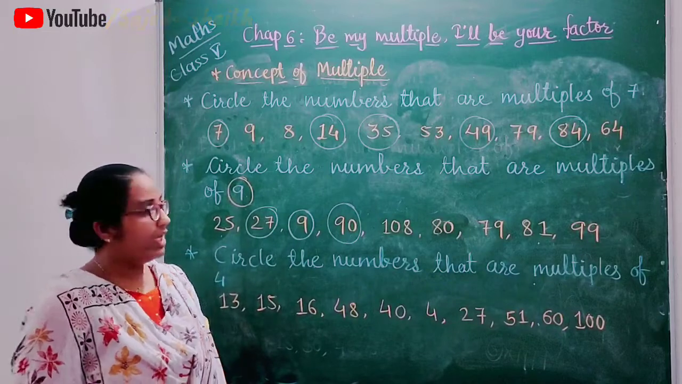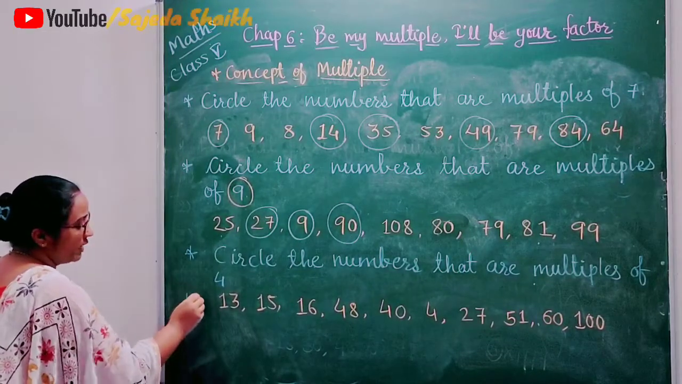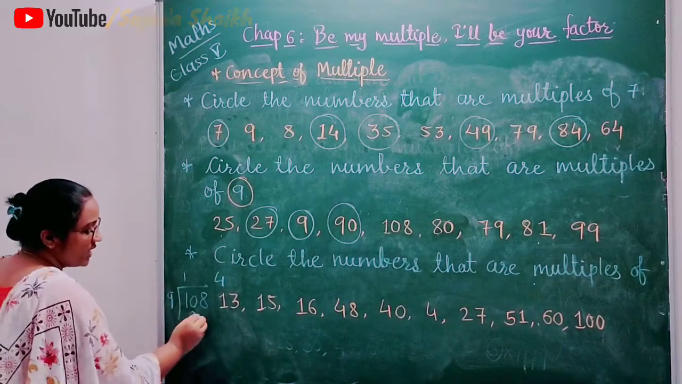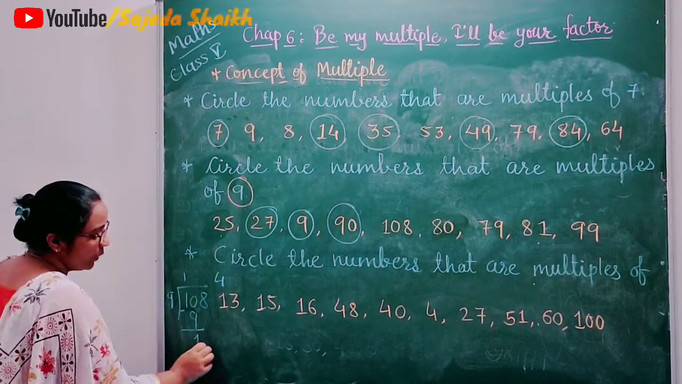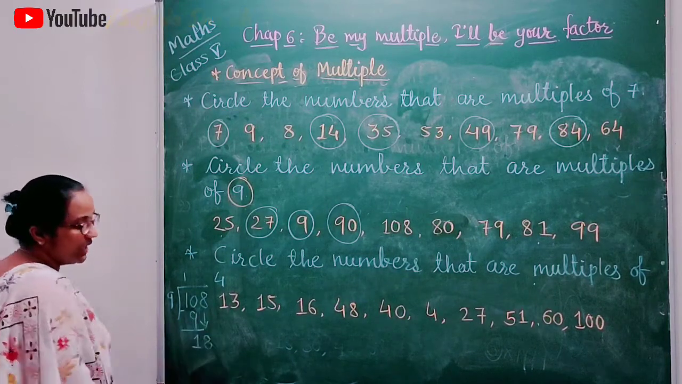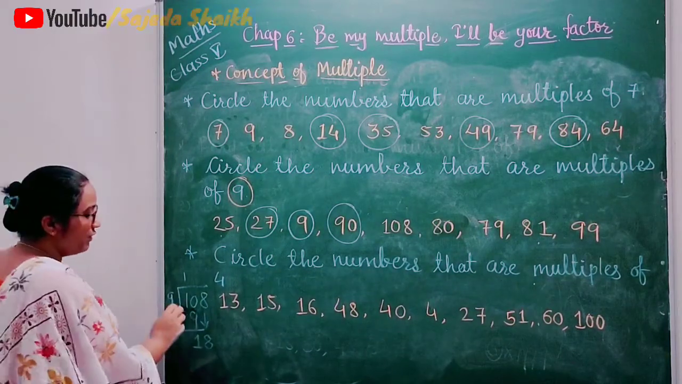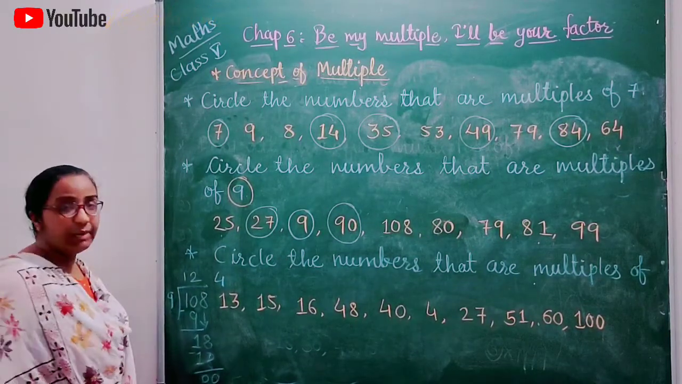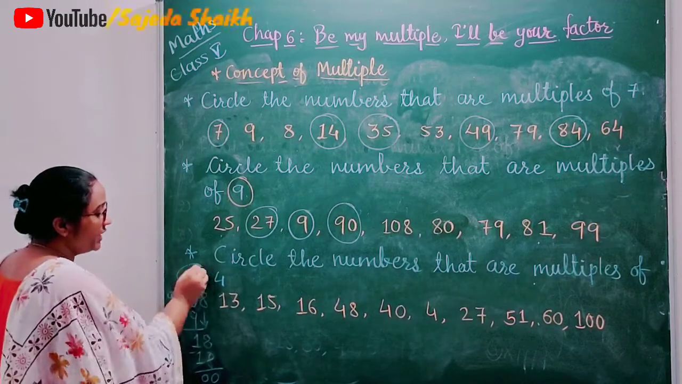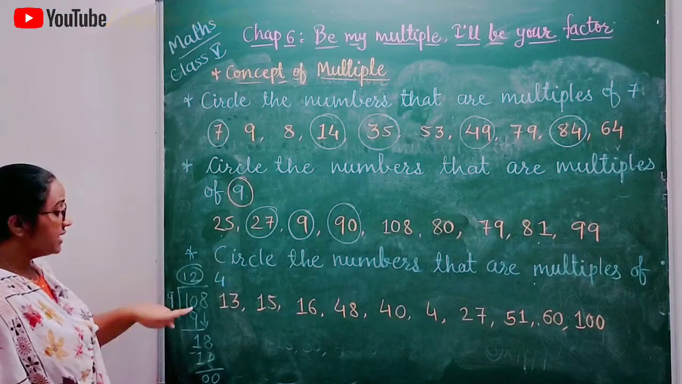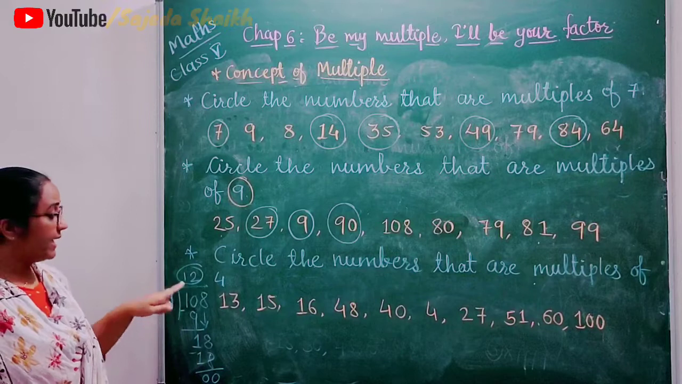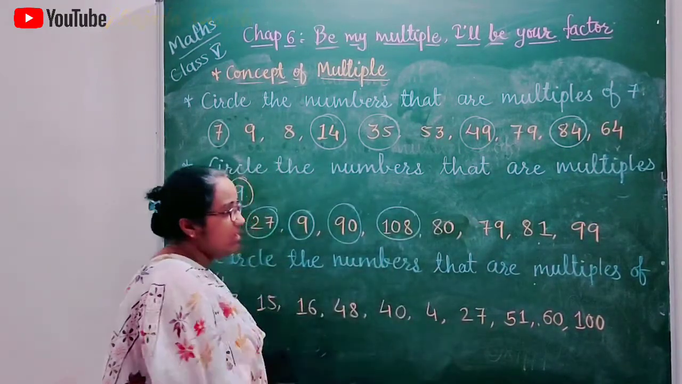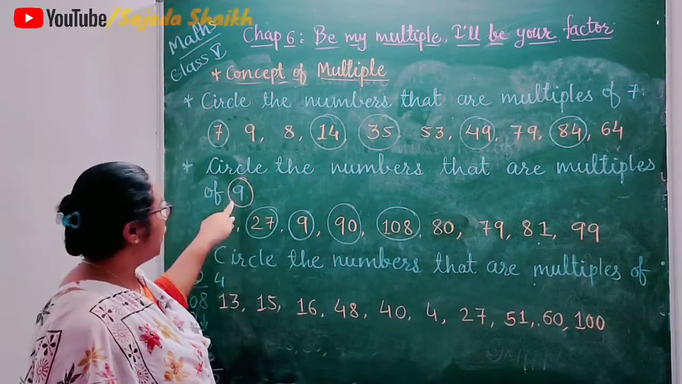108. If you want to check, you can divide it. 108 divided by 9. 9 ones are 9. Now 10 minus 9 will be 1. Here we will get 18. So now 9 twos are 18. We will do the subtraction, so we get the remainder 0, and in the quotient we will get 12. That means this number can be divided by 9, and it is a multiple of 9. So here we will put a circle. 108 is a multiple of 9.